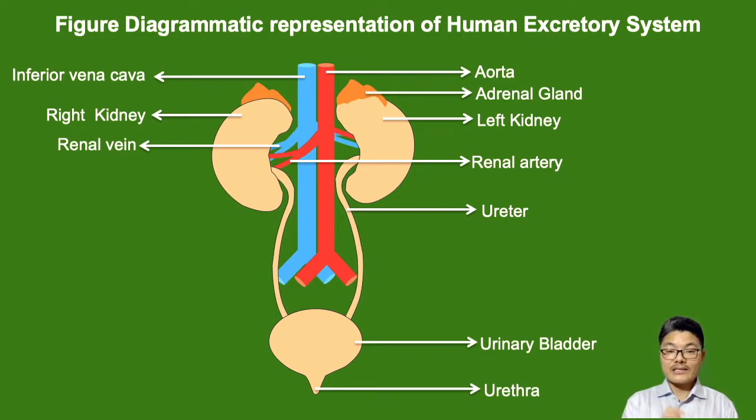So the urethra is a part of the human excretory system, attached to the urinary bladder, and it removes urine. Removing urine out of the human body is called micturition. M-I-C-T-U-R-I-T-I-O-N. Micturition is the process of removal of urine out of the human excretory system. So with this we have understood an overview of the different organs present within the human excretory system.